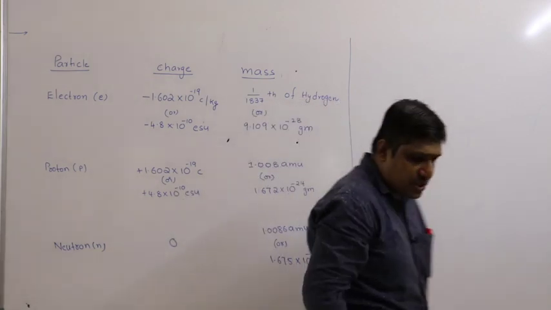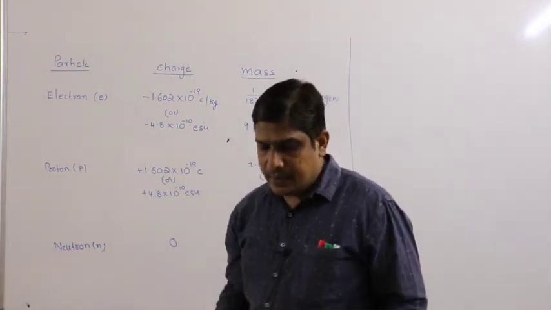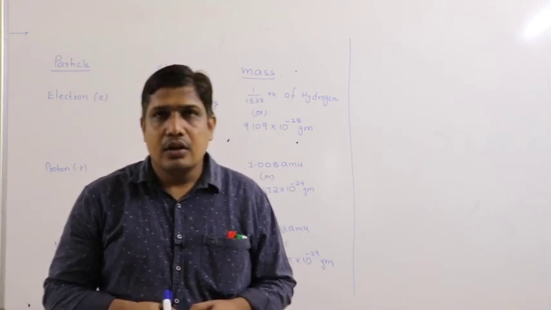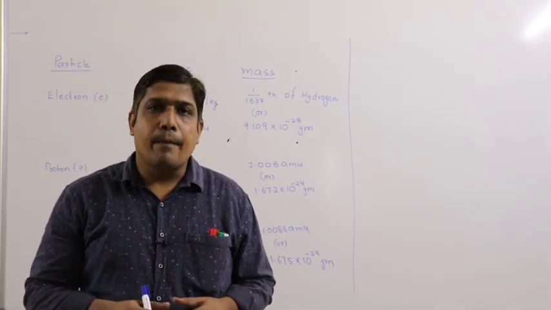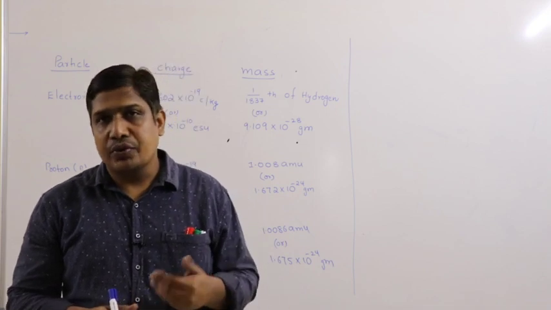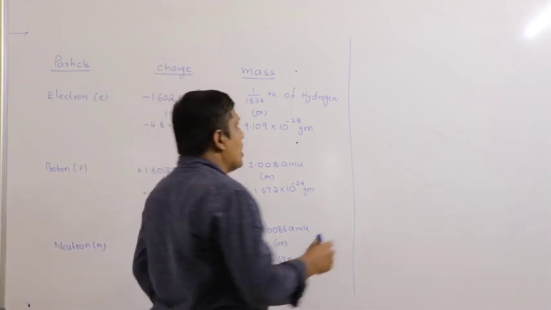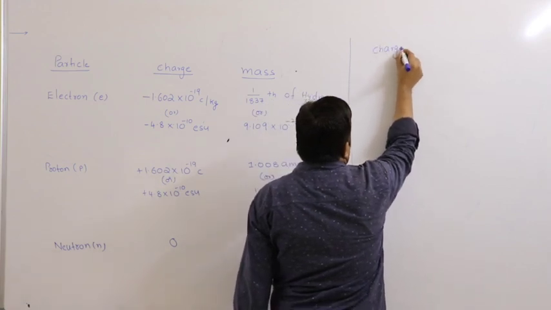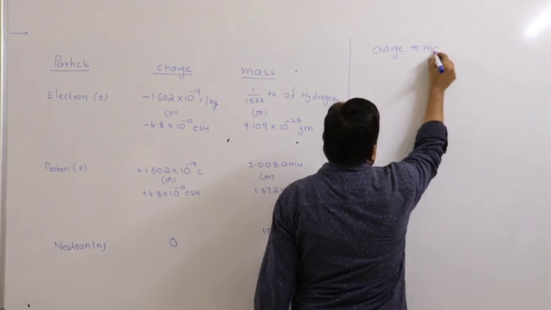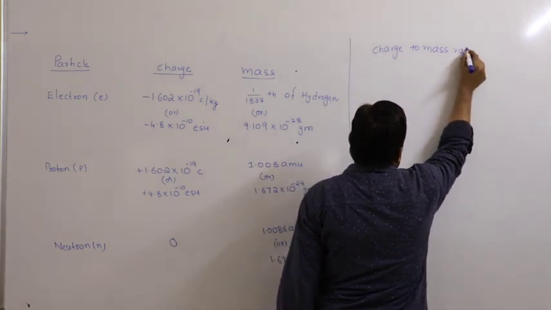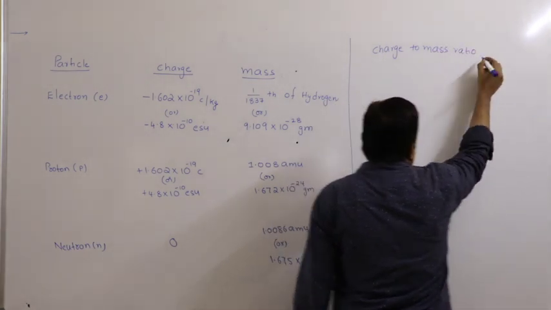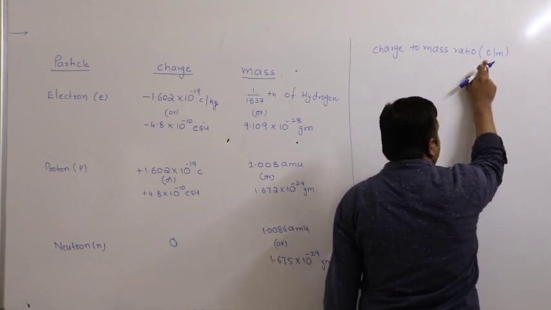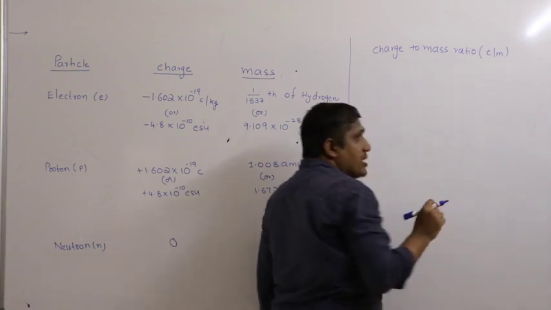One important question generally they ask here is to find the specific charge ratio. Specific charge ratio is the charge to mass ratio, that is nothing but e by m. e represents the charge of the particle, m represents the mass of the particle.